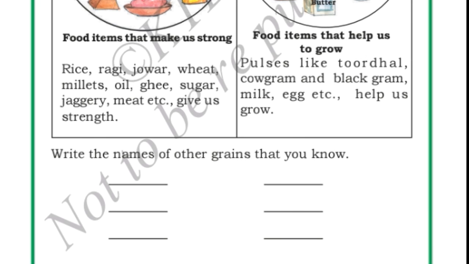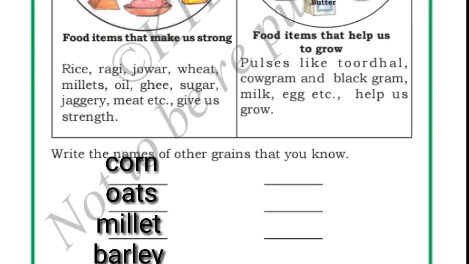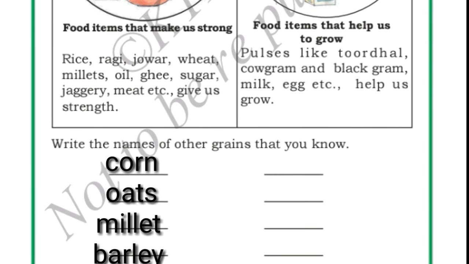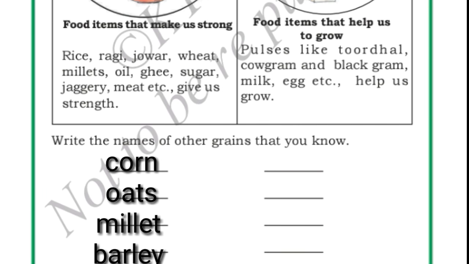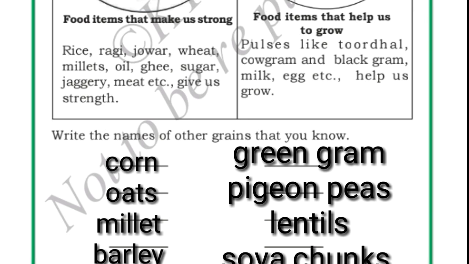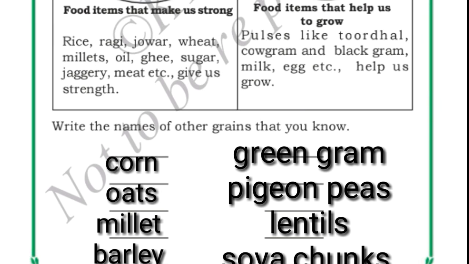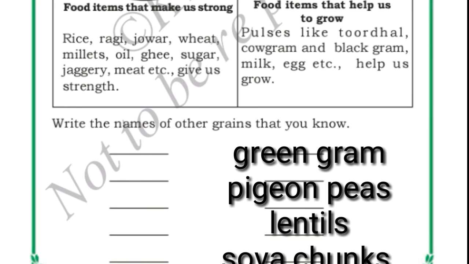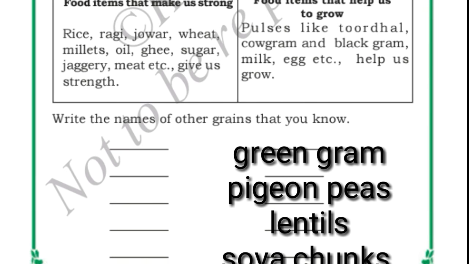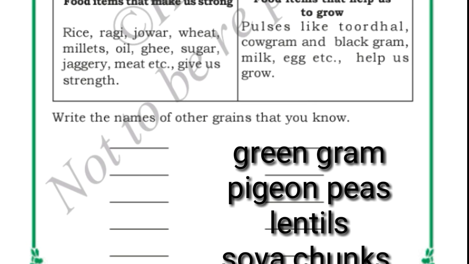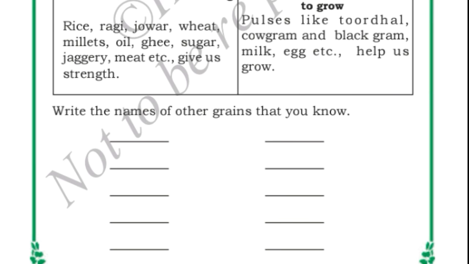Now here, write the names of the other grains that you know. Let us write the names of the other grains which we know. Let us write corn, oats, millet, barley, and green gram, pigeon peas. Whichever you know, you can write here in the given dashes. Okay, now let us move to the next one. Here we have studied the food items that make us strong and that help us to grow.